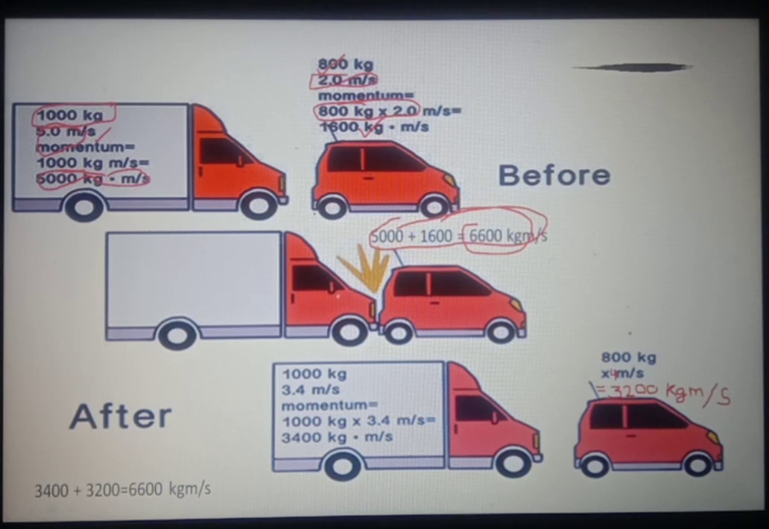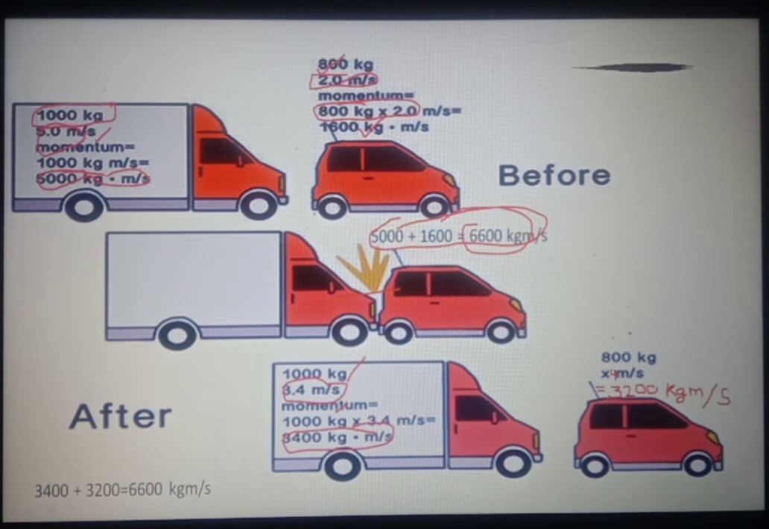Now when the truck collides with the car, after collision, as mass remains unchanged, the mass will be 1000 kg as before, but after collision the velocity of the truck decreases, it becomes 3.4 meter per second. Now again we will calculate momentum, means mass multiplied by velocity. So the momentum comes out to be 3400 kilogram meter per second.